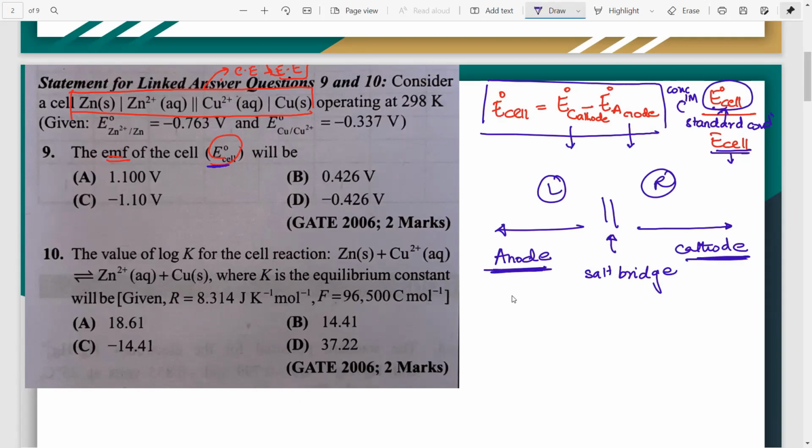Now, you have to remember what happens at the anode. Is it oxidation or is it reduction? For that, I gave you a mnemonic. Anode is an ox, meaning loss of electrons.